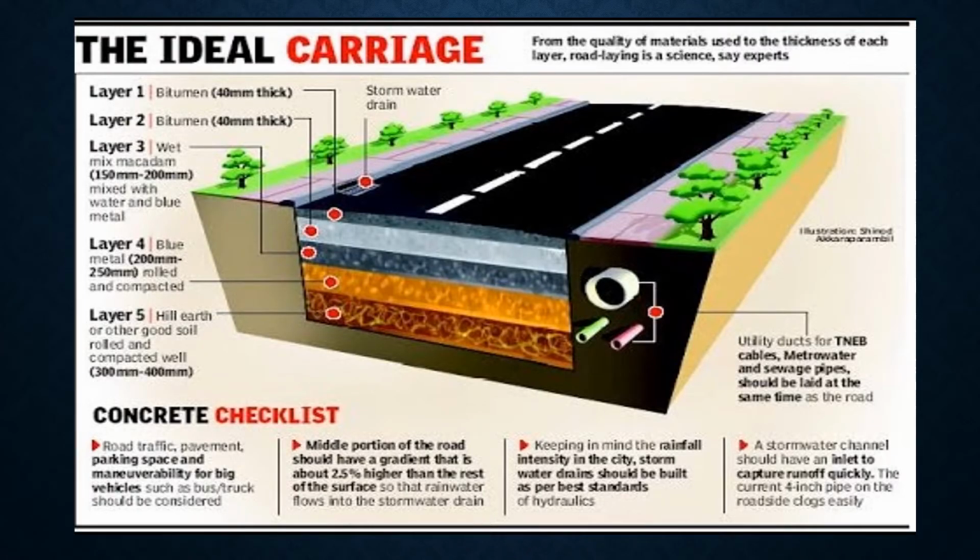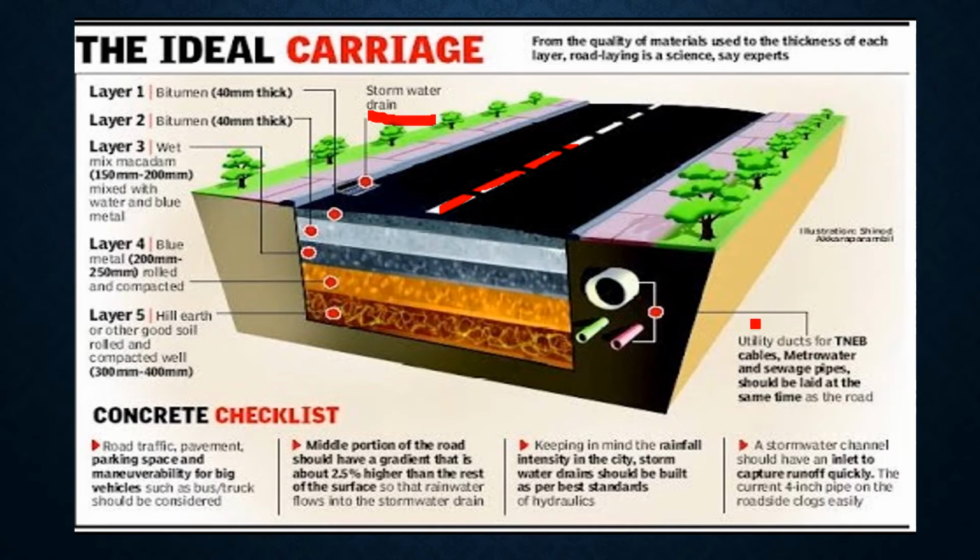So here this figure shows the ideal carriageway. So here there is a storm water drain. Keeping in mind the rainfall intensity of the area, the stormwater drain should be built as per the best standards. A stormwater channel should have an inlet to capture the runoff, and the middle portion of the road should have a gradient that is 2.5% higher than the rest of the surface so that rainwater flows into the stormwater drain.